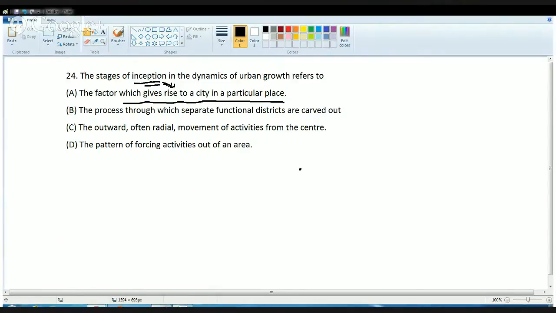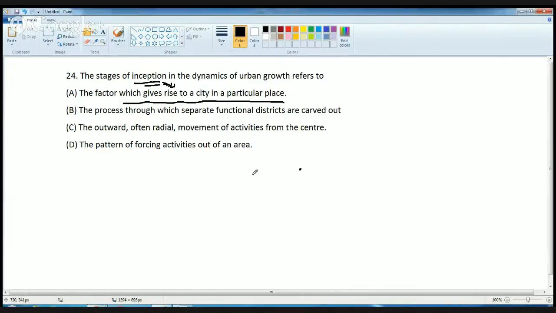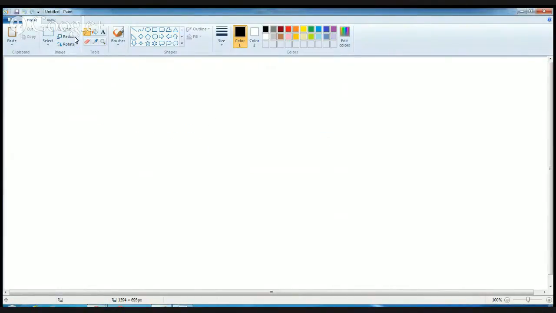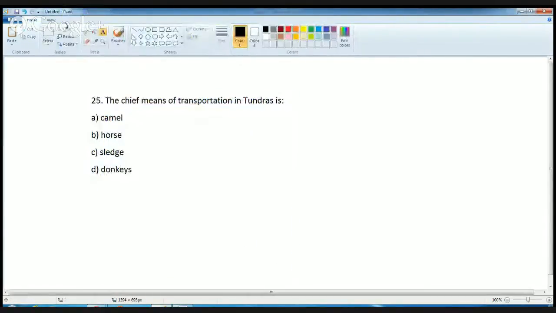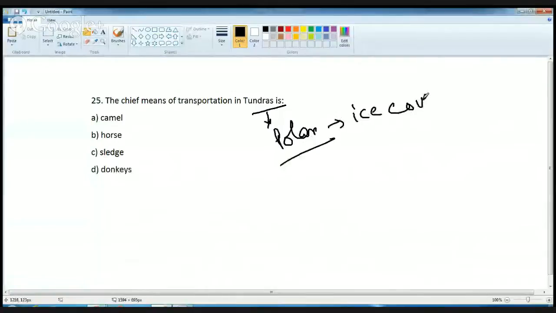The next question is a very direct and simple question, based more on your general knowledge. Which of the following is a means of transportation in tundras? Now, what is tundra? Tundras are the polar region, we all know. So polar is ice covered. So in ice, which of the following things can be used?